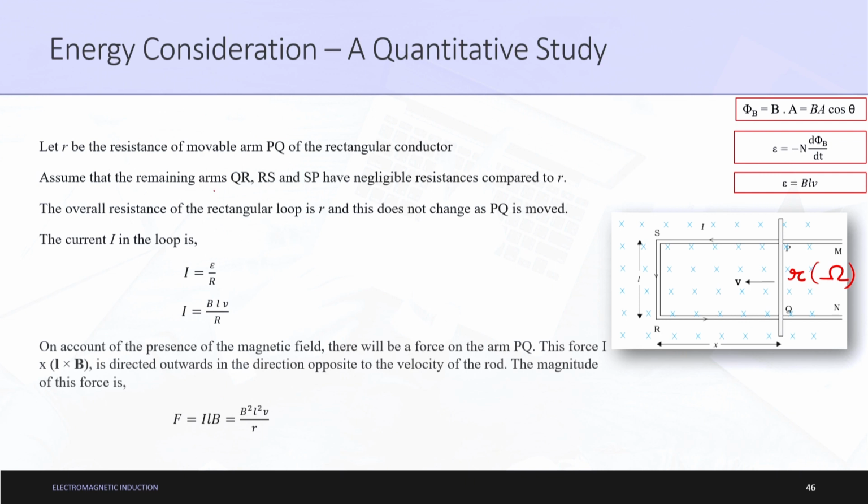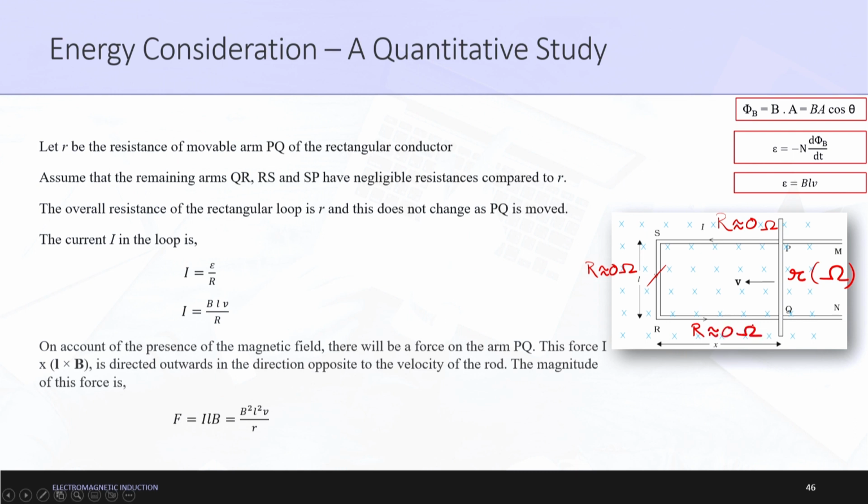Assume that the remaining arms QR, RS and SP have negligible resistance compared to R. So their resistance is approximately equal to 0 ohms.